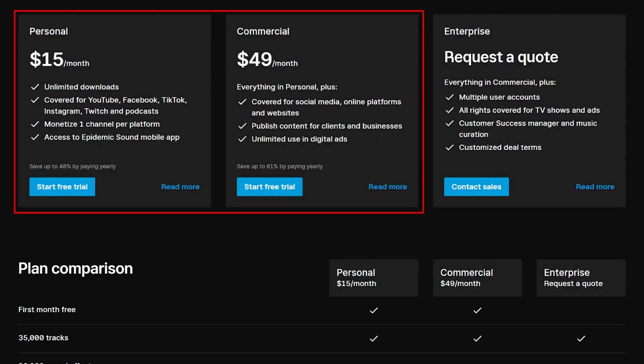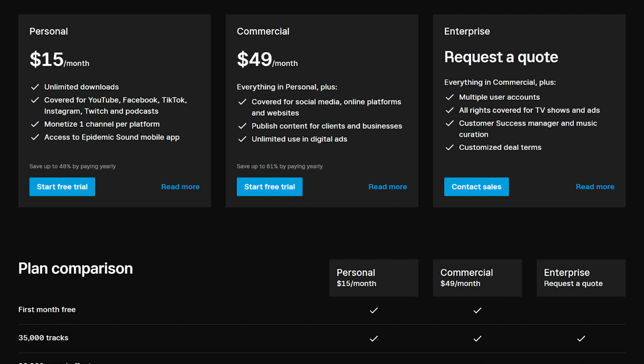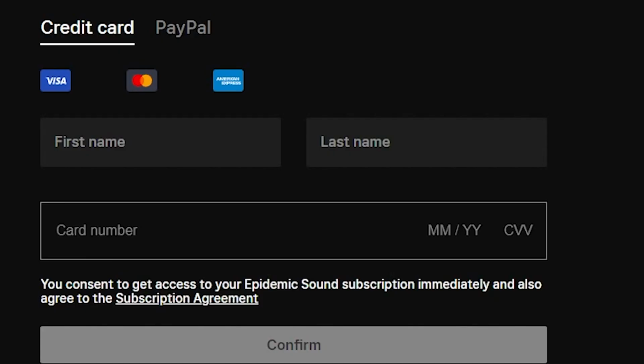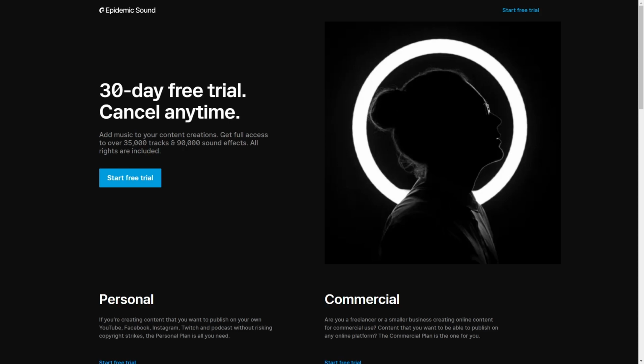The personal and commercial subscription is also available in a non-binding monthly subscription, where the prices are a little bit higher, and via the link in the description, you can also have a look at all current conditions at a glance and read the license agreements in detail. We can pay the subscriptions by credit card or PayPal, and via the first link in the description, you can test both subscriptions 30 days for free.